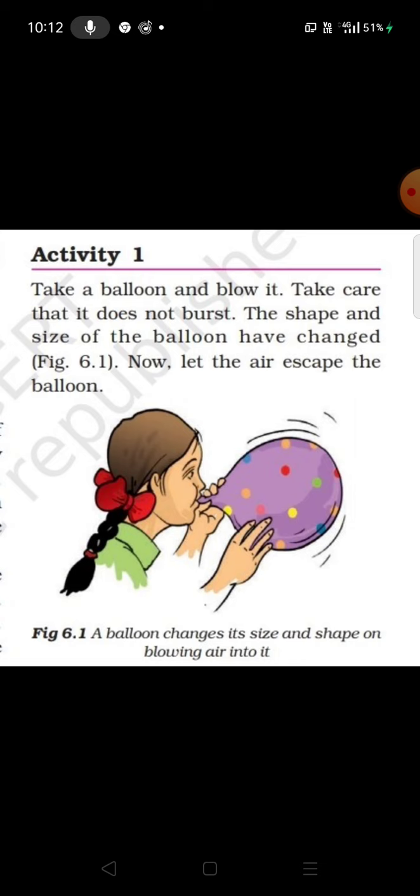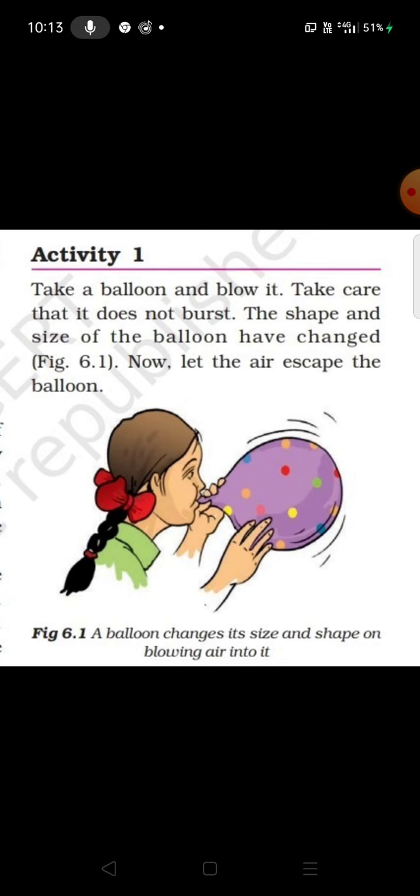As you can see in this activity, there is a balloon and a girl is blowing air into this balloon. When we blow air into the balloon, after some time it expands in size, and when we release the air it again regains its shape. So from this activity we come to know that this is not a permanent change, it is a temporary change